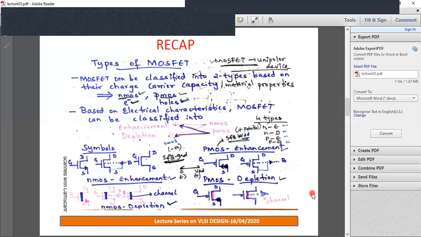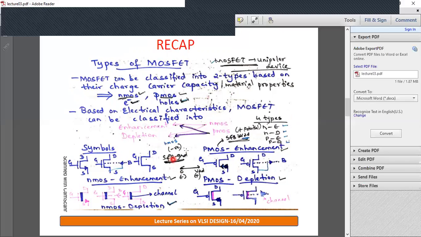Before dealing with switch logic, let us revise a few concepts. As discussed in the previous modules, we have two types of MOSFETs, enhancement and depletion, and these can be further classified into N type and P type. So we have four devices: N enhancement, N depletion, P enhancement, and P depletion.